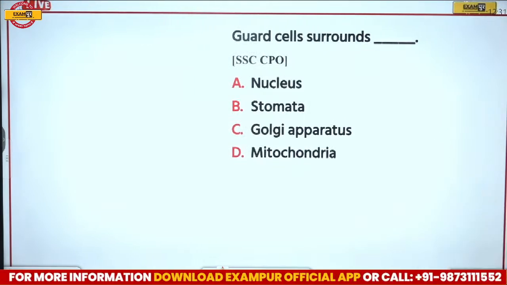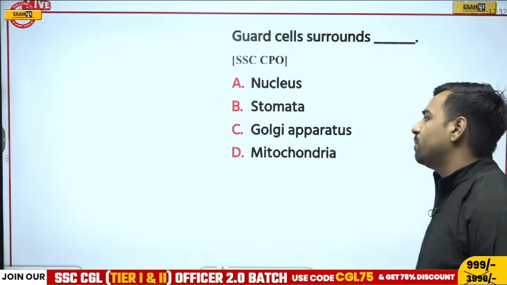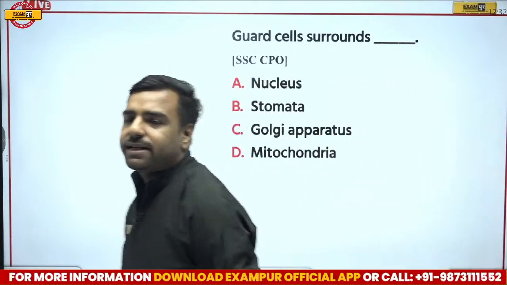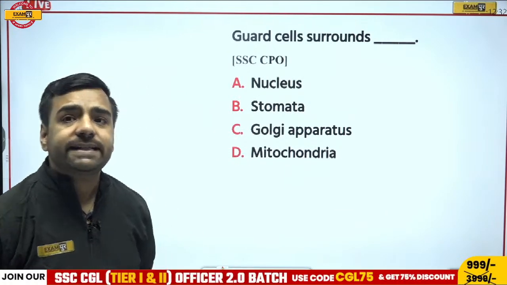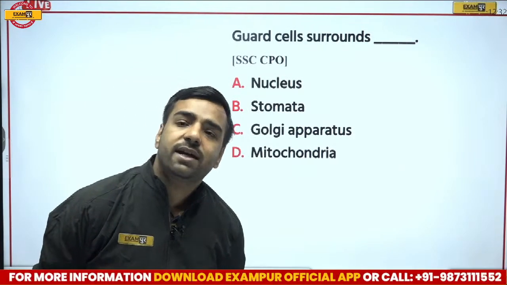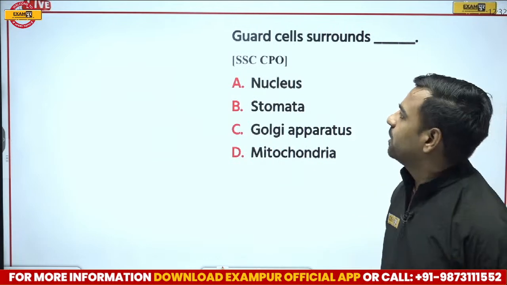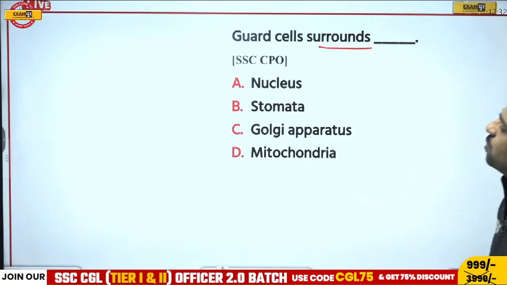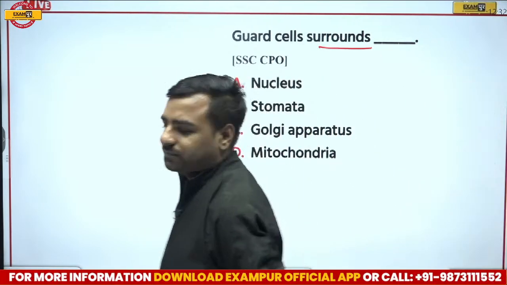Guard cells surround dash. So this is from the CPO part. Is it nucleus, stomata, Golgi apparatus, or mitochondria? So we have 4 options here. Let's see who will give this answer. Shankar, no, it's not CuSO4. It is H2SO4. Sulfuric acid is H2SO4. Nitric acid was HNO3. That's the difference. Okay. So the question is, guard cells surround what? Is it nucleus, stomata, Golgi apparatus, or mitochondria? Who will give this answer?